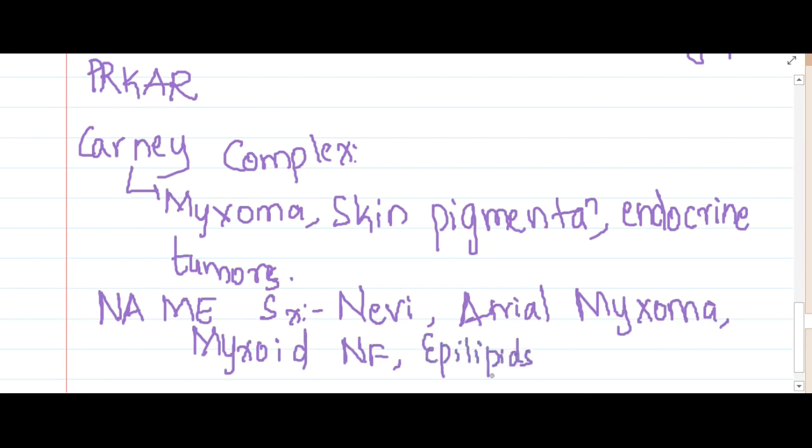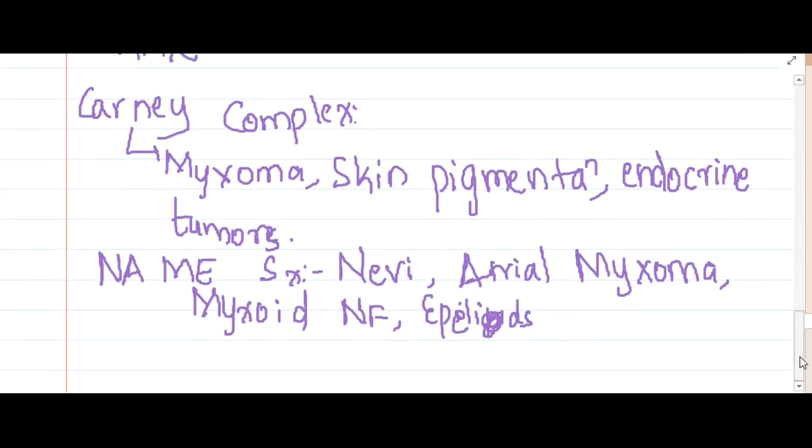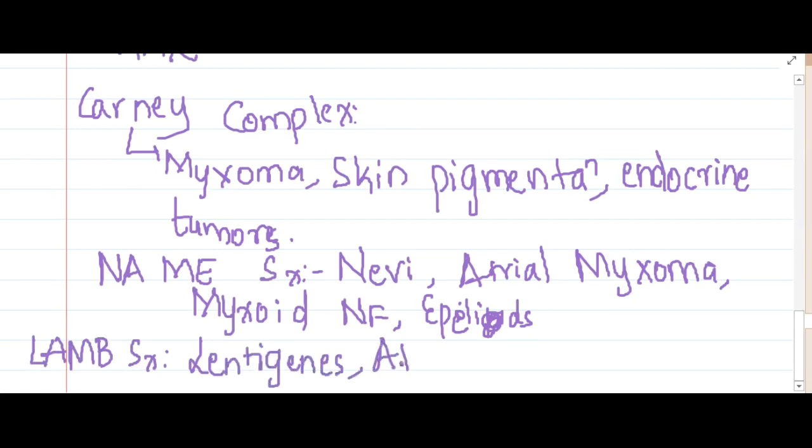Okay, so these are included in NAME syndrome. Then this is also associated with one more syndrome, called LAMB syndrome. In LAMB syndrome, L is for lentigines, A and M for atrial myxoma, and B for blue nevi. So these are very important.